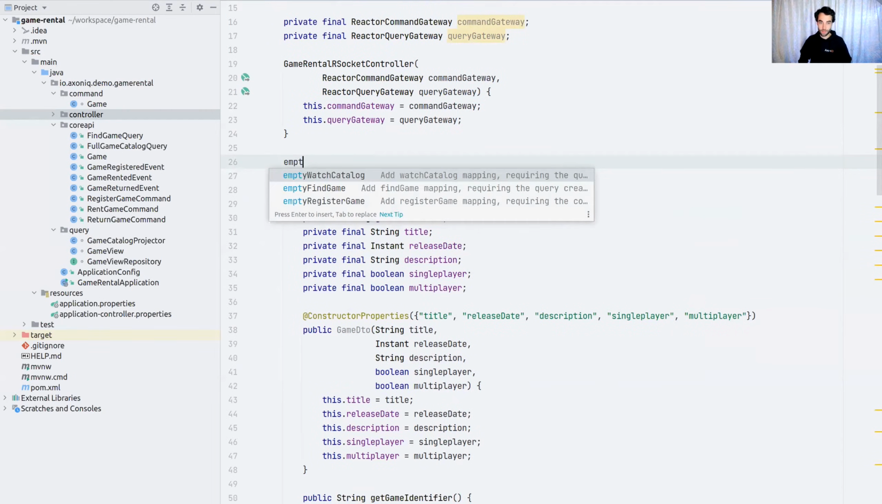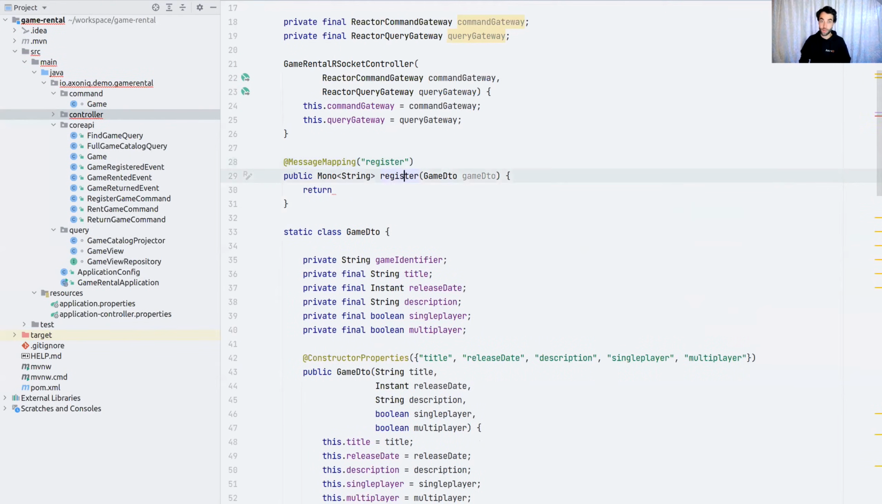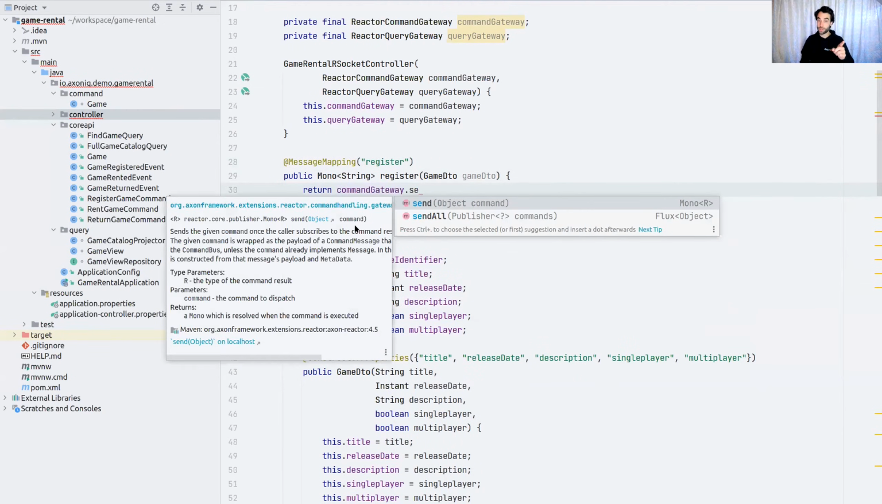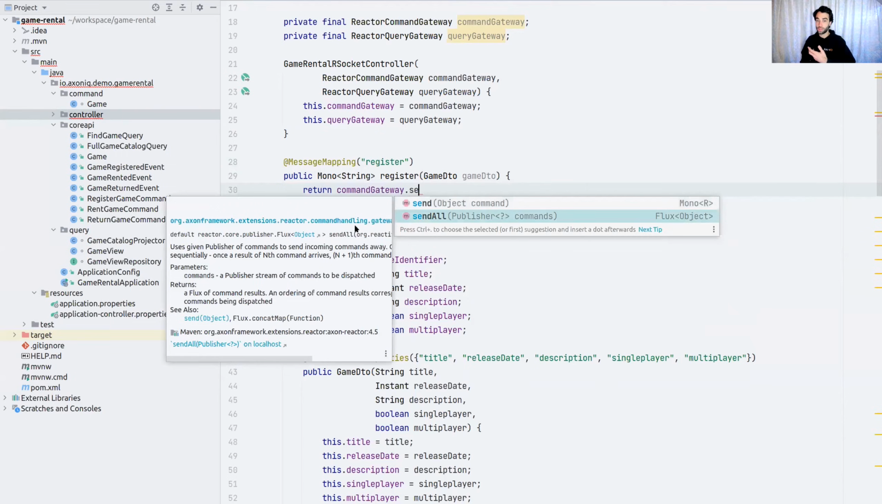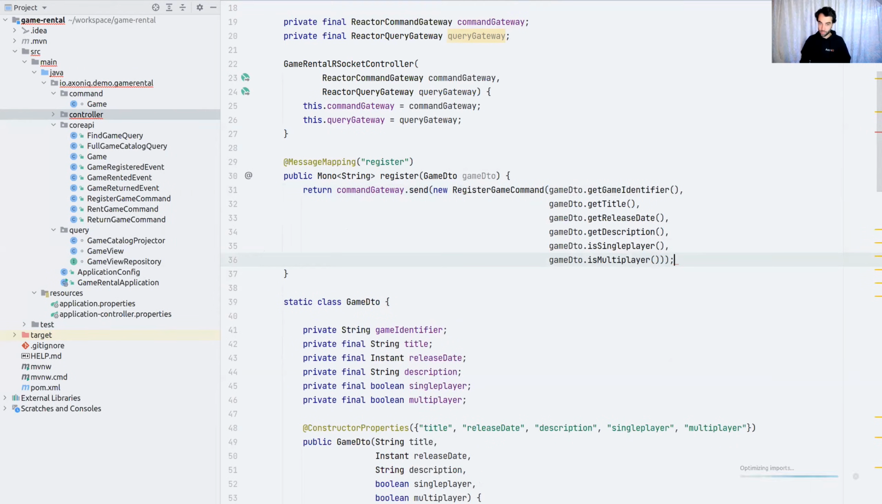So let's do that. Again, some live templates up my sleeve. I need to introduce a message mapping for this. This is how it would work with our socket. And I need to use the command gateway to send the message. Can you do a single send or send all? I'm just going to send a single command, or I'm going to do the build like so.